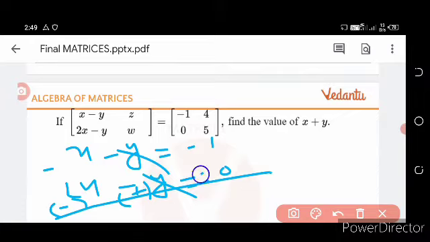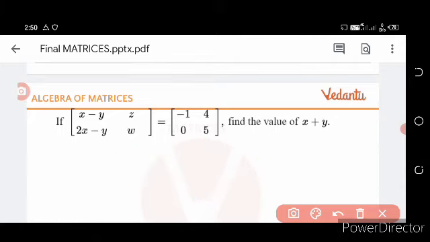So x minus 2x, that is minus x, is equal to minus 1, so x is equal to 1. So we get the value of x. Then 1 minus y is equal to minus 1.